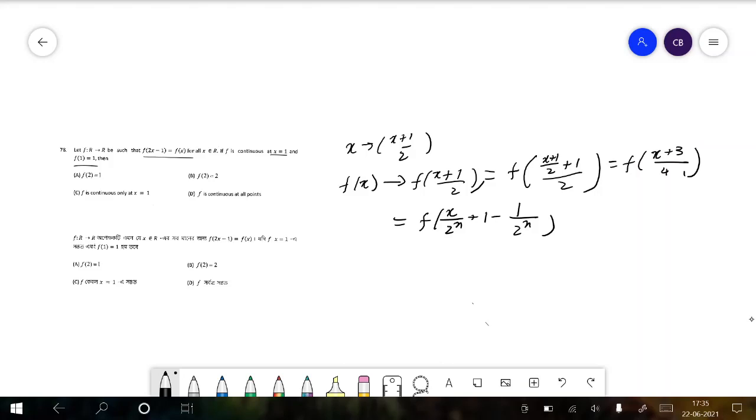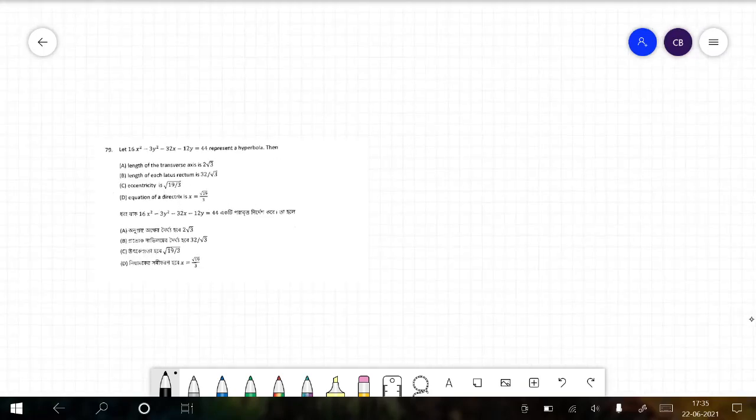So with that in mind, f of x is equal to f1, as f of x is continuous at x equal to 1. So we can say that f2 is equal to f1 because it is a continuous function, and it is basically a constant function where for all x, f of x is equal to 1. So this is a constant function.